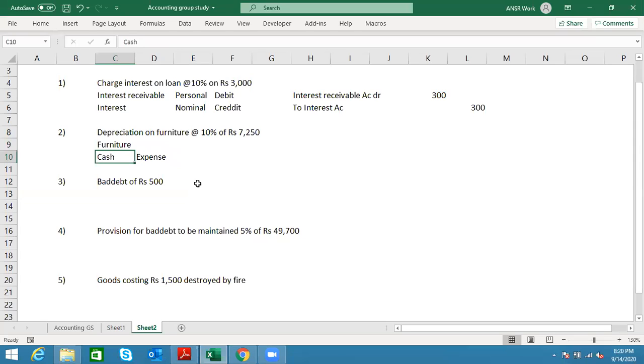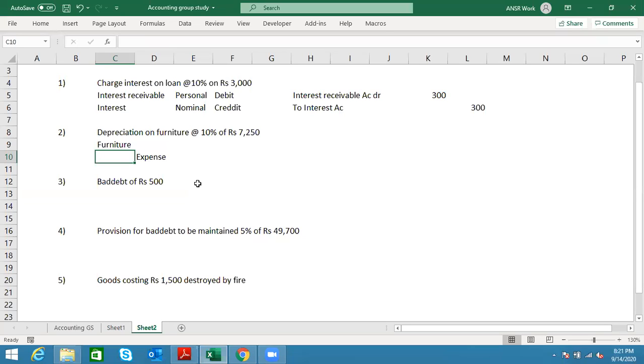Let me ask you this question. You purchase a phone today, and after 1 year, you say the value will not be the same. So when you are deciding how much the value of the phone has decreased, do you think on that day any cash is going out or coming in? Literally, no. Definitely cash is not going out or coming in. Then it's definitely not an aspect in this transaction. It would have gone out the day you purchased the furniture, or in our example, the phone. But that day you would have recorded a separate entry for it. We are not going to focus on that entry. We are just focusing on today's transaction.